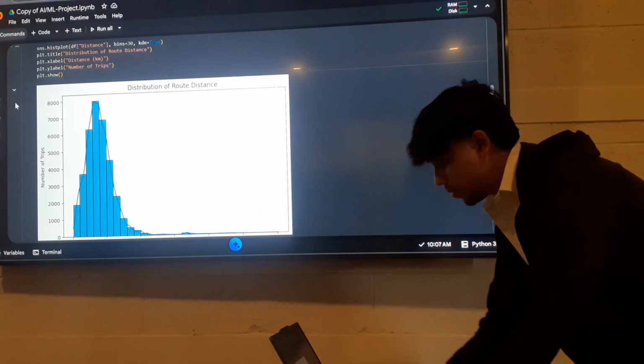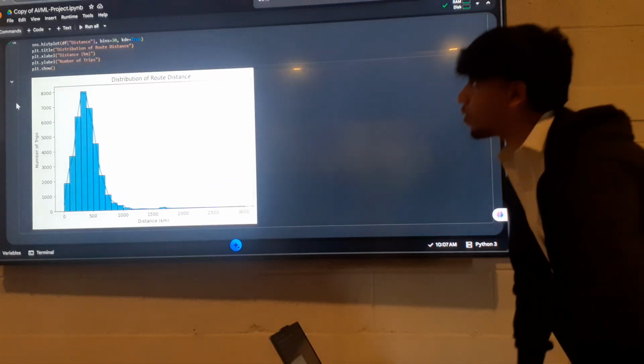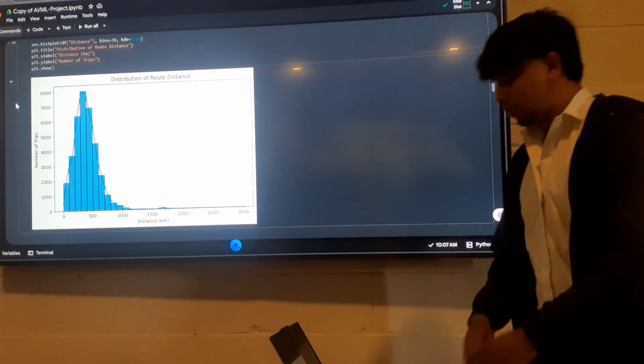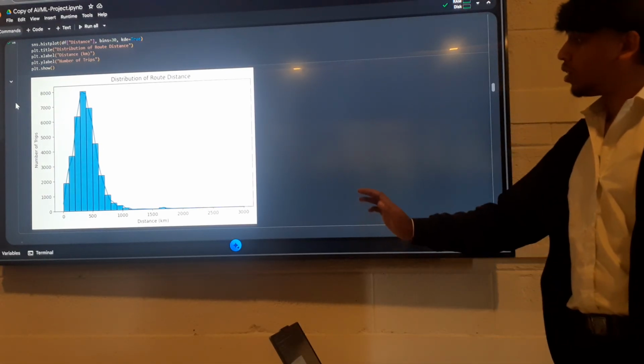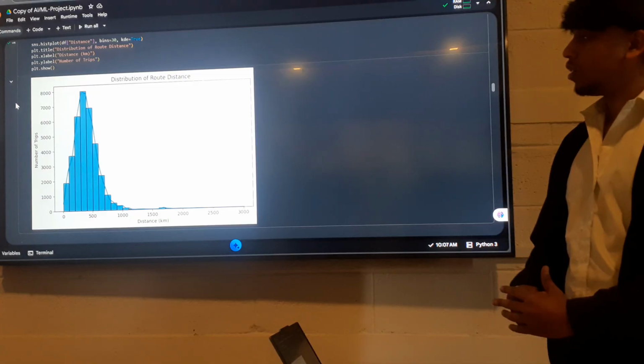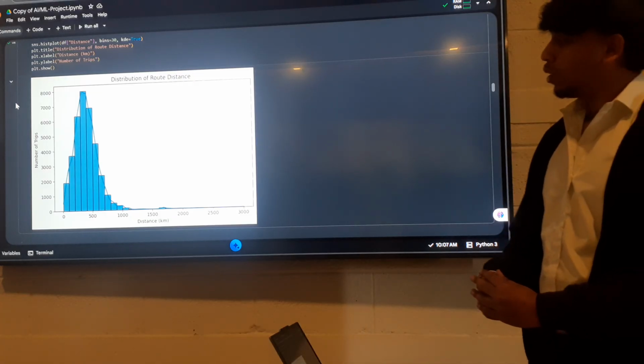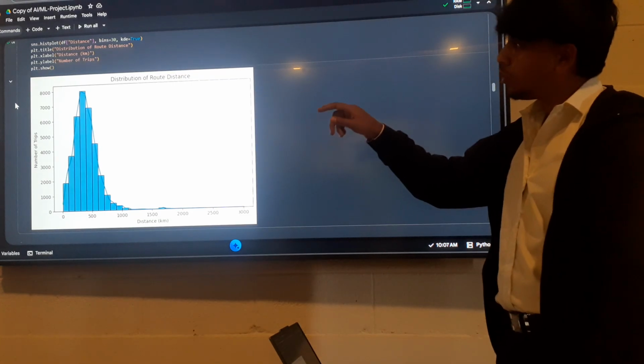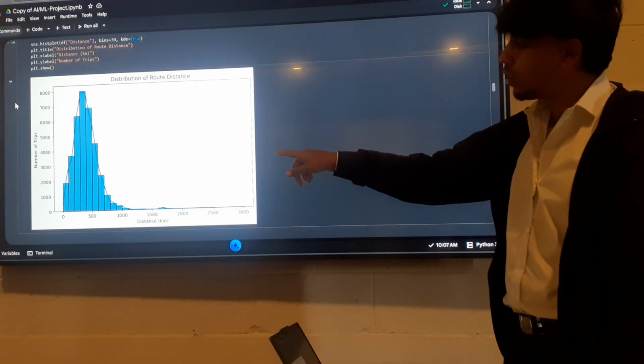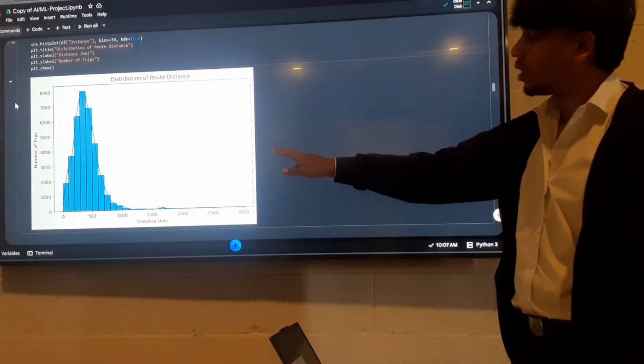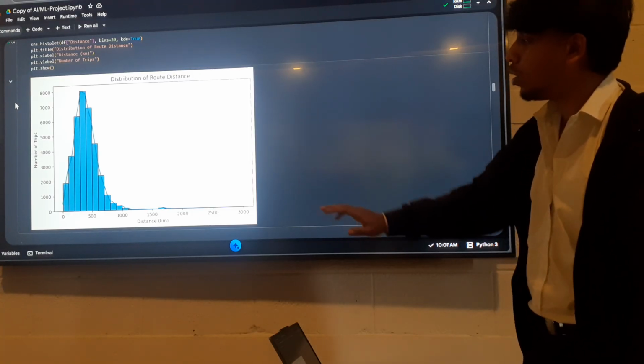Next is the visualization. Here I have plotted a graph of distance versus number of trips. Here we can observe that the number of trips is higher when the distance is approximately 300 kilometers to 600 kilometers.